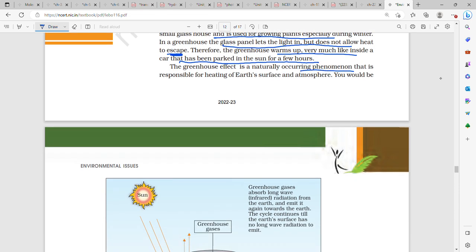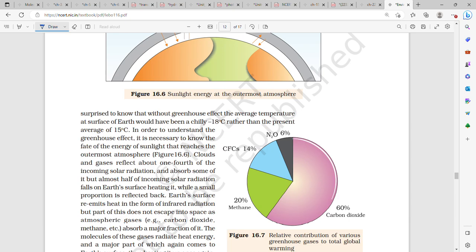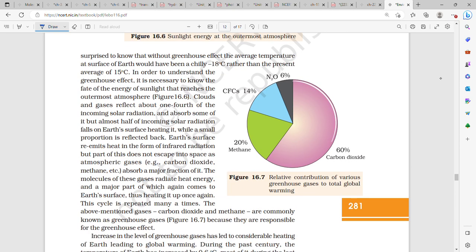The greenhouse effect is a naturally occurring phenomenon that is responsible for heating of Earth's surface and atmosphere. You would be surprised to know that without the greenhouse effect, the average temperature of the Earth would have been a chilly -18 degrees Celsius rather than the present average of 15 degrees Celsius. In order to understand the greenhouse effect, it is necessary to know the fate of the energy of sunlight that reaches the outermost atmosphere. Clouds and gases reflect about 1/4 of the incoming solar radiation and absorb some of it, but almost half of the incoming solar radiation falls on Earth's surface, heating it.